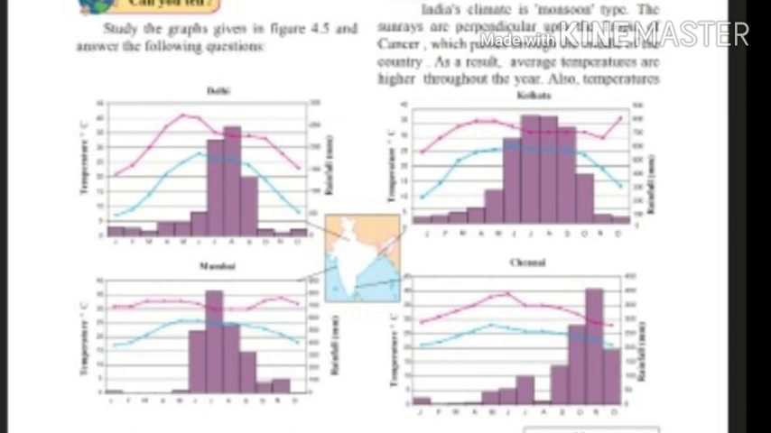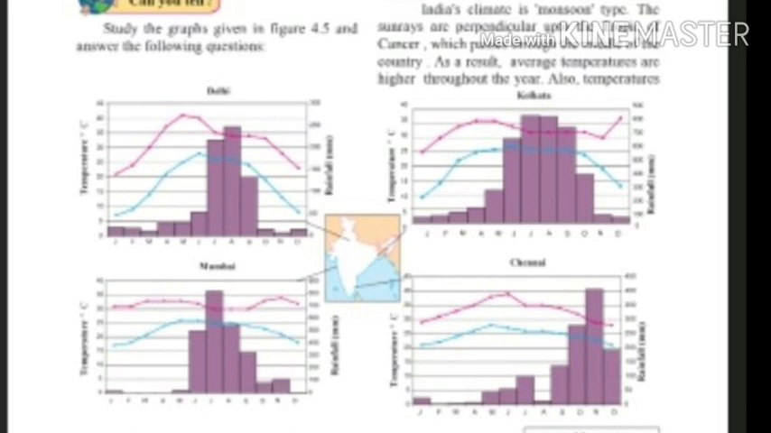Answer. The average range of minimum and maximum temperature of Delhi is between 6 degrees Celsius and 41 degrees Celsius. Kolkata is between 9 degrees Celsius and 37 degrees Celsius. Mumbai is between 16 degrees Celsius and 34 degrees Celsius. Chennai is between 21 degrees Celsius and 39 degrees Celsius.